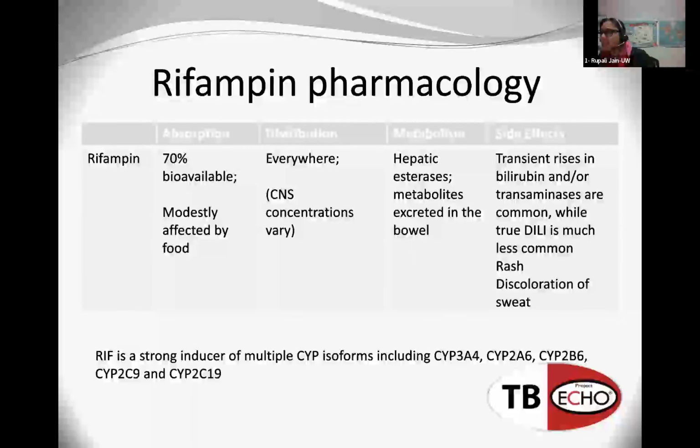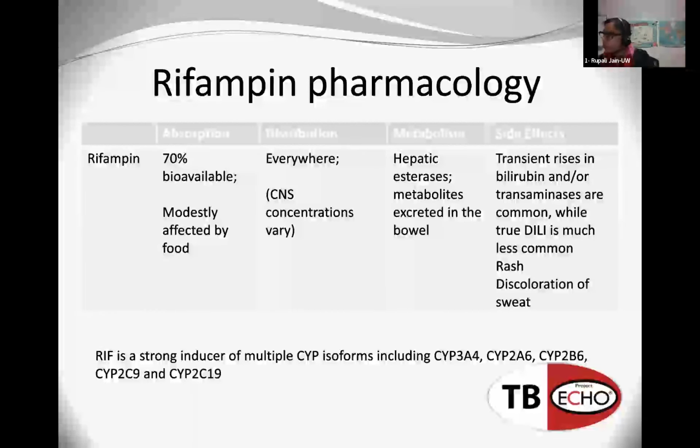The metabolism, this is really important to think about, because how does the body eliminate this drug, or how does it process it? It is metabolized by hepatic esterases, and basically it makes some metabolites that are excreted in the bowel. This is important because if it went through the kidneys, for example, then you would have to make dose adjustments if somebody had kidney dysfunction. But for this medication, we don't have to do that. So that's why I included that there.